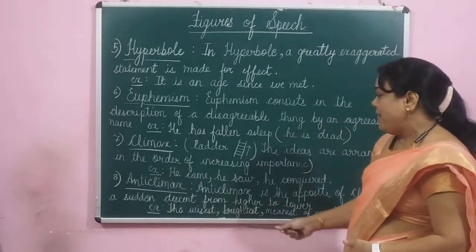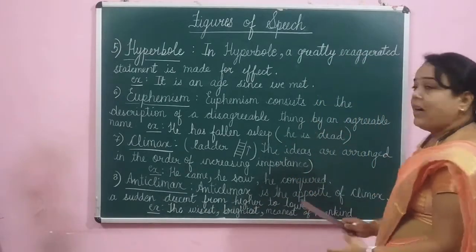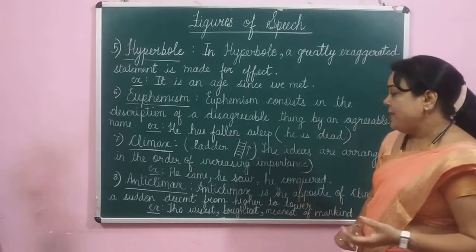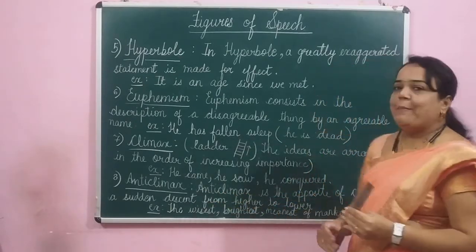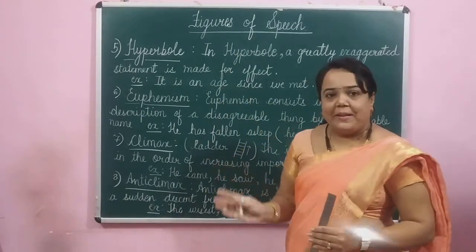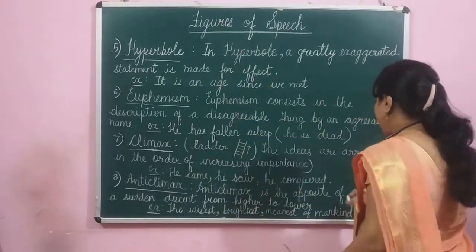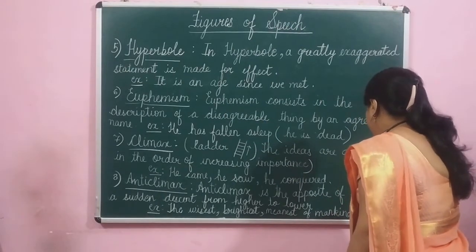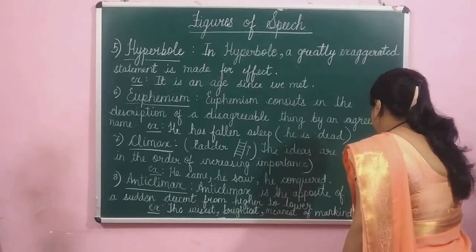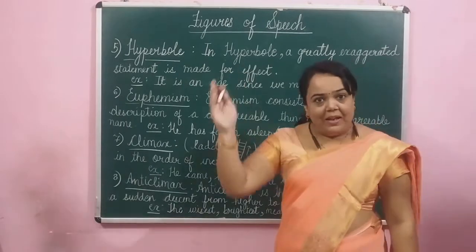Anticlimax is the opposite of climax: a sudden descent from higher to lower. If in climax we are going up, in anticlimax we are coming down.